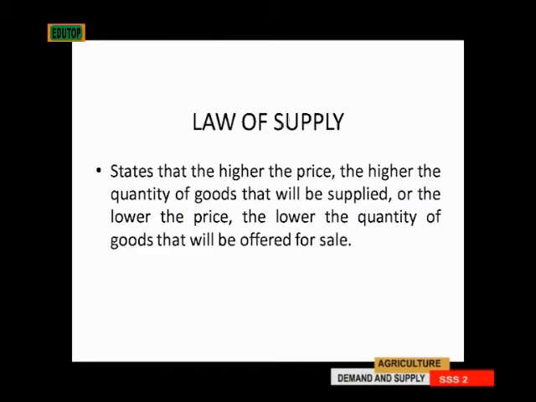The law of supply states that the higher the price, the higher the quantity of goods that will be supplied, while the lower the price, the lower the quantity of goods that will be offered for sale by the producer. So the higher the price, the higher he will supply. The lower the price, the lower the quantity he will supply.